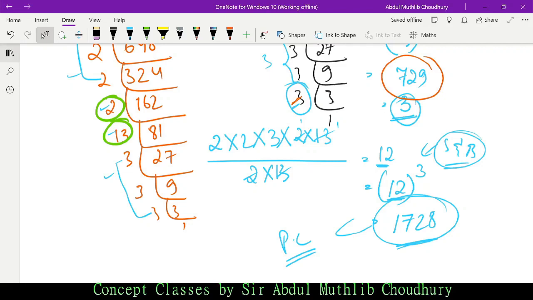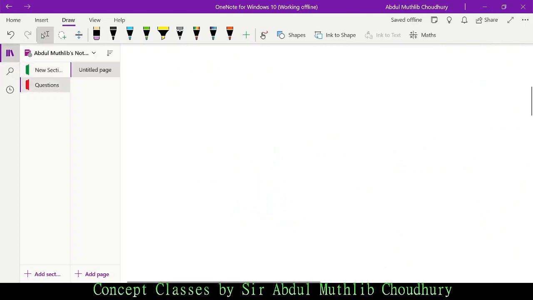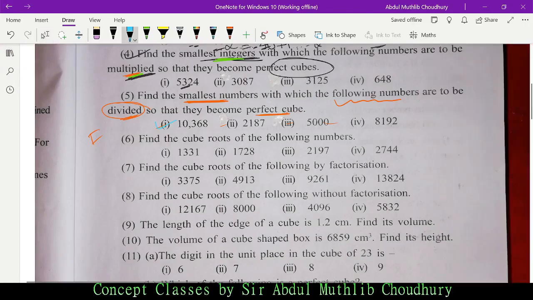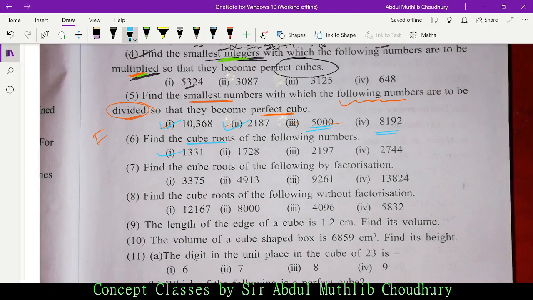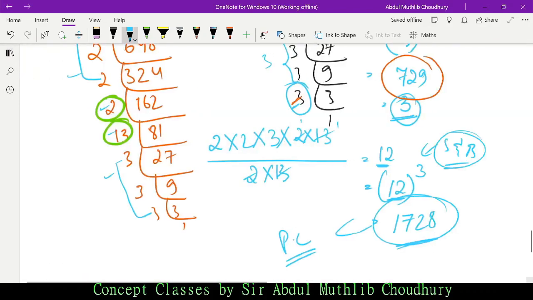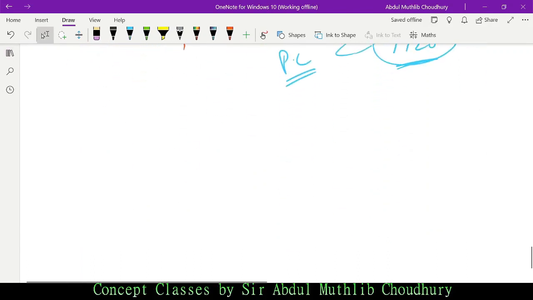What does the question say? Let us check it out. 6. I have done 1 and 2 here, so the rest remains homework. Now find the cube roots of the following numbers. Cube roots. Let me do Roman number 1 first. See, cube root. How do we solve it? Let me first solve with a simpler concept.